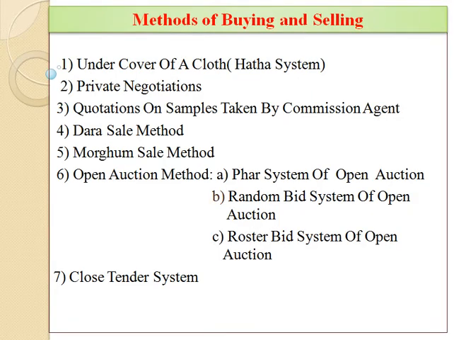So, let us focus on which are the methods of buying and selling. There are seven methods. First is under cover of a cloth, also called the Hatha system. Second is private negotiations. Third is quotations on samples taken by commission agent. Fourth is Dara sale method. Fifth is Morgam sale method. Sixth is open auction method. This is very important. Open auction method is again classified into three types: FAR system of open auction, random bid system of open auction, and roster bid system of open auction. And the last one is the closed tender system.